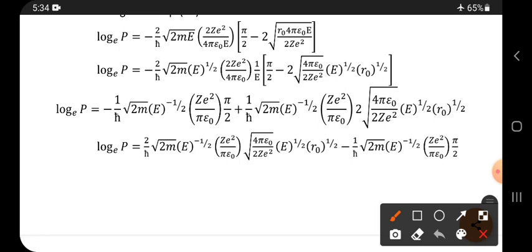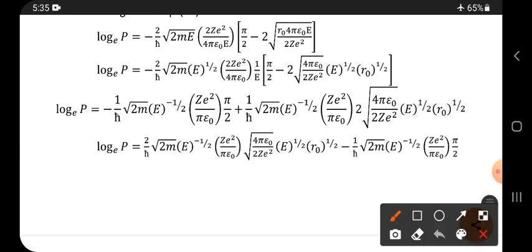But one thing we have to do here: write the E term and the Z term separately, and on this side write the E term or non-E term separately. Here also we have the Z, bring it outside. Here Z is there, here Z is there, but this is Z in root, this Z is not in root.